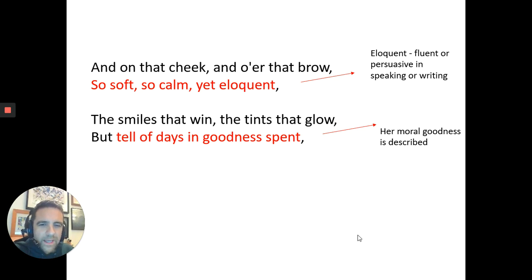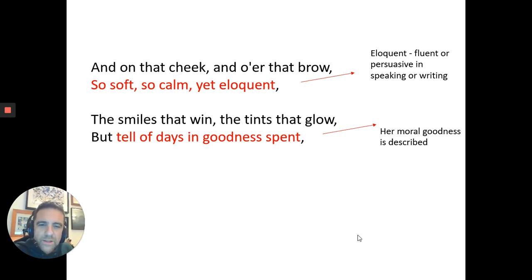So what he's doing here is looking at her, and remember, he's never actually spoken to her. He's just watching her from afar and kind of falling in love. He thinks that because she's physically beautiful on the outside, that actually he can tell that she's morally good, that she is a good person, that her outer body tells you what she's like on the inside. Okay, like the cover of a book. Telling you what the person's like on the inside.